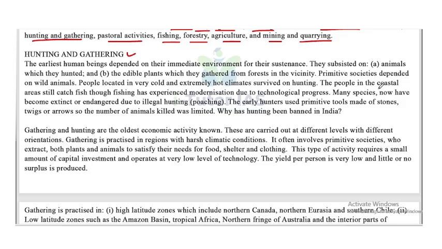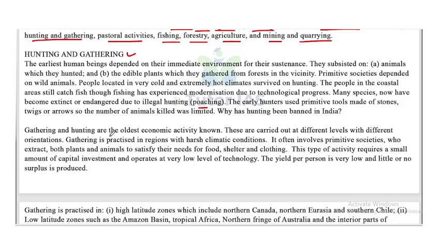The people in the coastal areas still catch fish, though fishing has experienced modernization due to technological progress. Many species have now become extinct or endangered due to illegal hunting, that is poaching. The early hunters used primitive tools made of stones, stone tips or arrows, so the number of animals killed was limited.